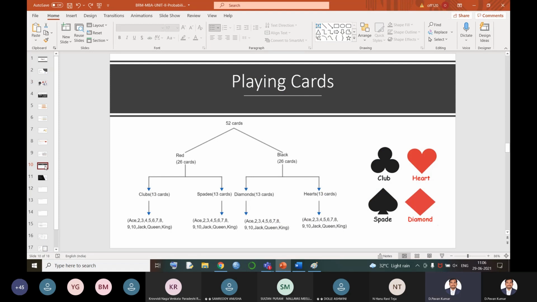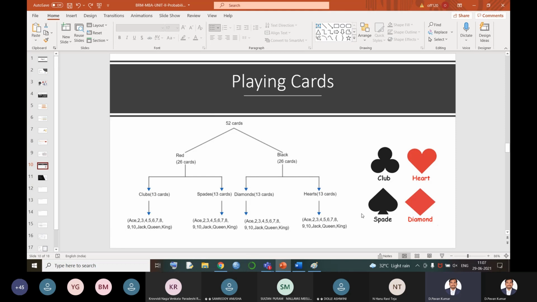Now, out of the total number of cards, tell me how many aces we have. We have one ace in clubs, one in spades, one in diamonds, one in hearts. So how many ace cards do we have? 4 aces. How many twos do we have? 4. That means any number or any alphabet card is going to repeat only 4 times.